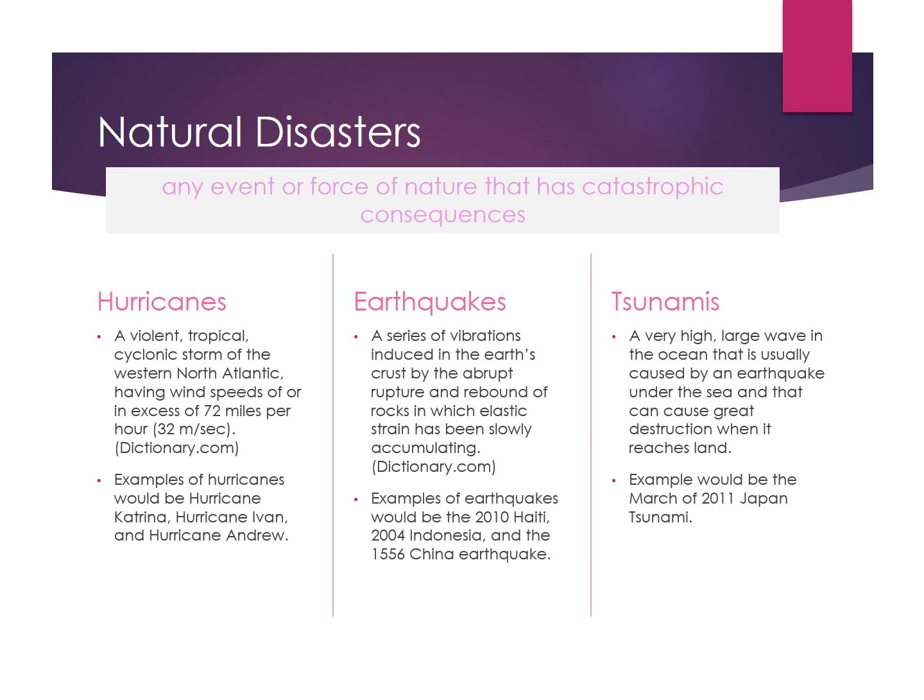Hurricanes are a violent tropical storm of the western North Atlantic, having wind speeds of or in excess of 72 miles an hour. Okay, examples of hurricanes would be Hurricane Katrina, Hurricane Ivan, and Hurricane Andrew. Now, Hurricane Andrew happened in 1992. It was a Category 5. Wind speeds got up to 165 miles an hour, and there was a lot of death.